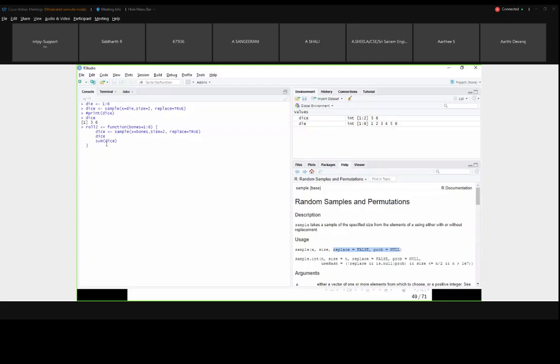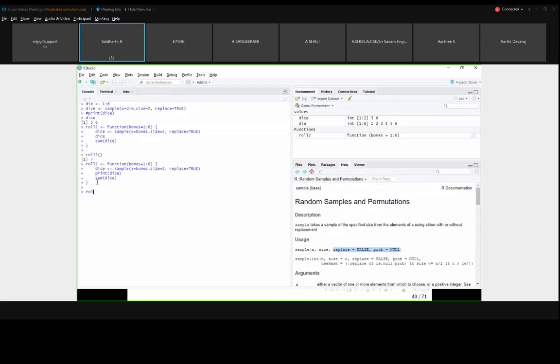Here also I am using the same line. After dice, here it is printing the value. If I give sum of dice, I am printing here, and here I am printing dice. If I call roll2, it won't print the dice. It will print only the sum. So it will take only the last line and print. That's why I have explicitly used the print statement in the function to show me the result. So I have changed this function and enabled this print option.